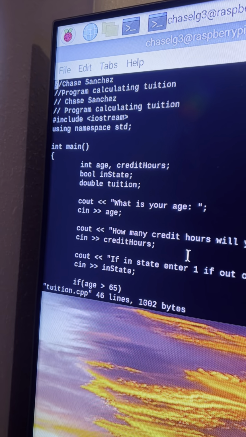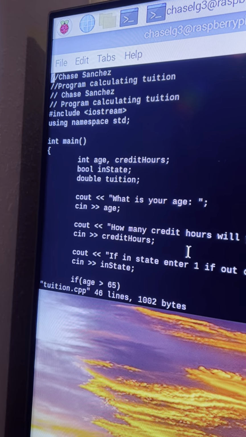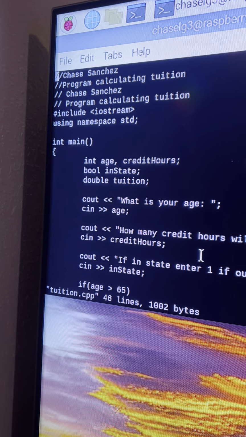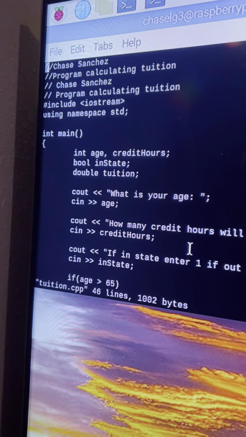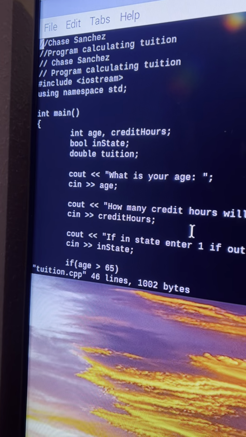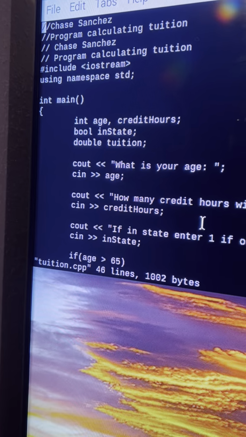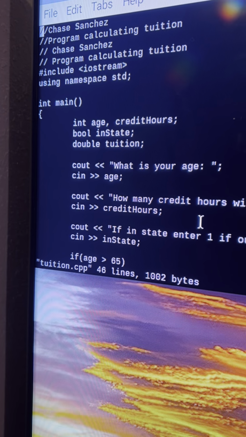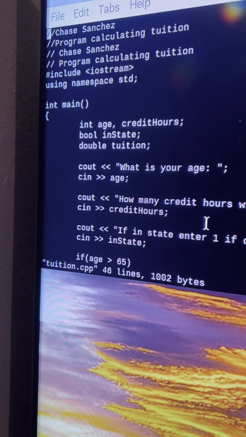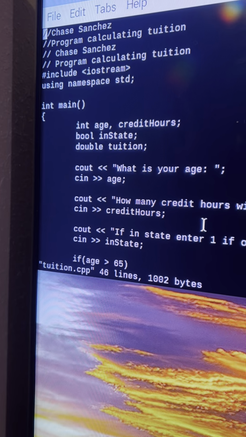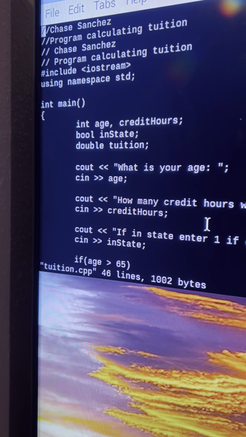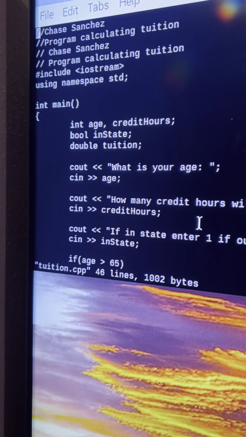Chase Sanchez program calculating tuition. Wrote that twice, and this is just an iostream using namespace std. The first integers that are important that I declared are age and credit hours. Then I used bool for the in state, whether or not that was true or false, declared with like a 1 or 0.